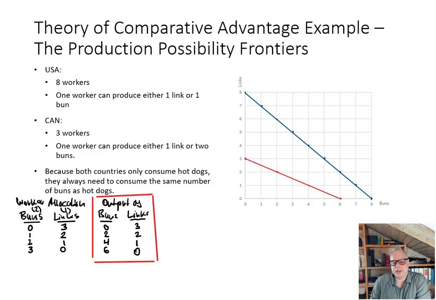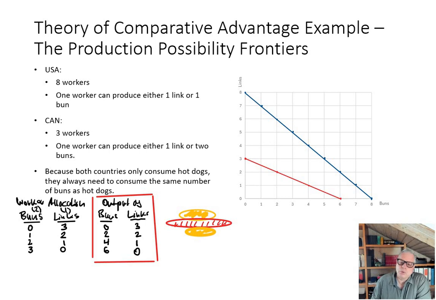Now, what we said earlier is that the two countries only want to consume hot dogs. A hot dog consists of some kind of a bun, and then in the bun there is some kind of a sausage, and that maybe looks like this. And then there's again another bun. Actually, it's the same bun. So that's basically a hot dog. The yellow part is the bun, and the red is the link.